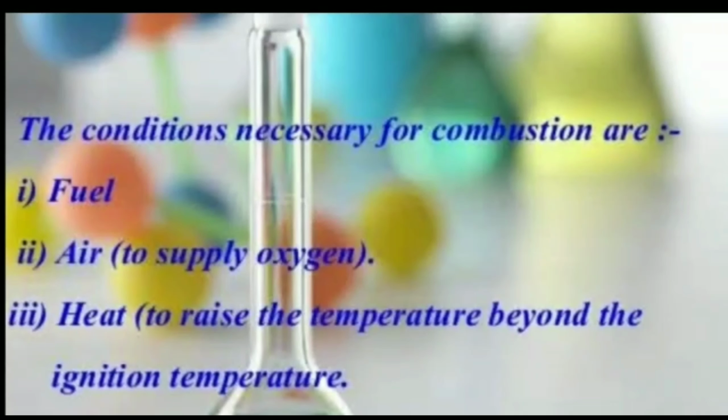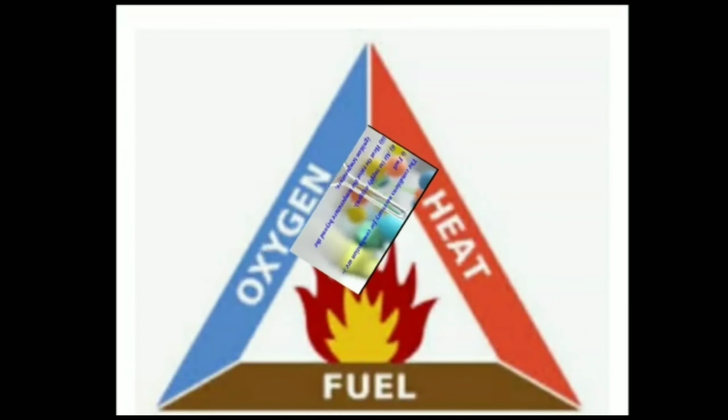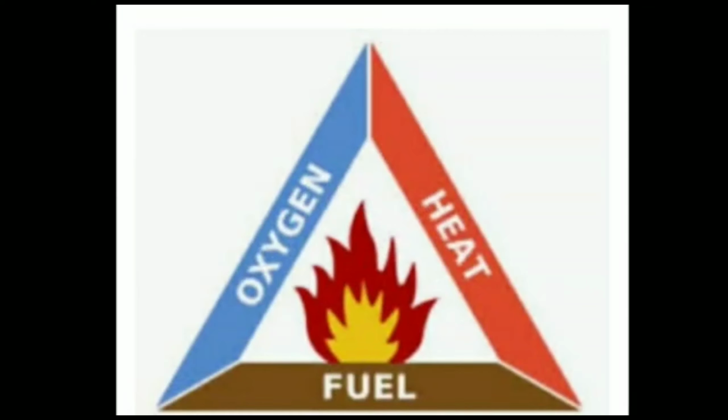Now let us find out the conditions that are necessary for combustion. There are three conditions that are necessary for combustion to take place. First one, presence of a combustible substance, that is a substance that can burn, or a fuel. Second, presence of a supporter of combustion, that is in the form of air or oxygen. Third, heating the combustible substance to its ignition temperature. So as you can see on your screen, these three, the trio, are necessary for combustion to take place.